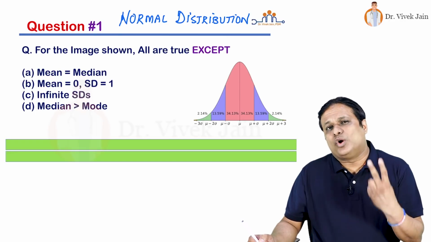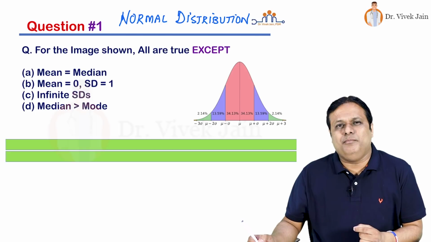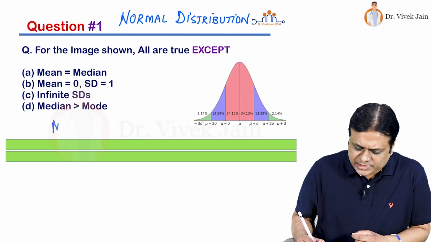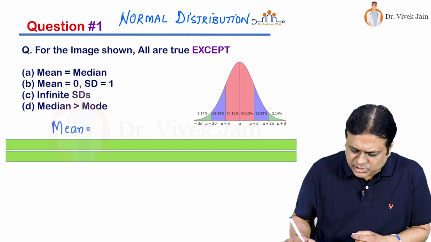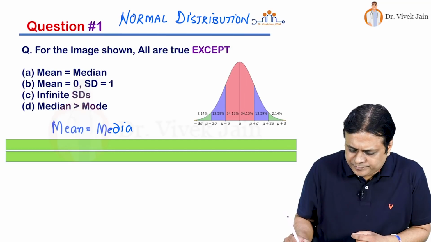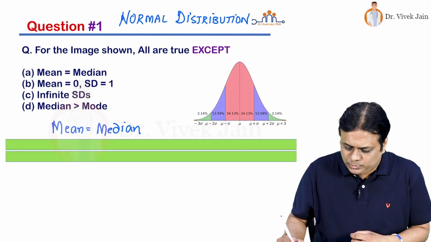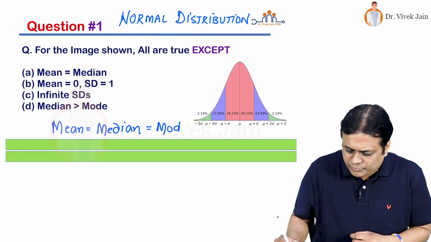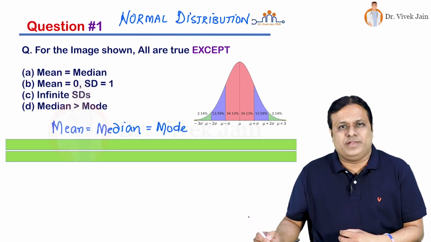Second property, what is the relationship between mean, median and mode in normal distribution? All three coincide. What is the meaning of all three coincide? That in a normal distribution, mean is equal to median value, which in turn is equal to mode value.